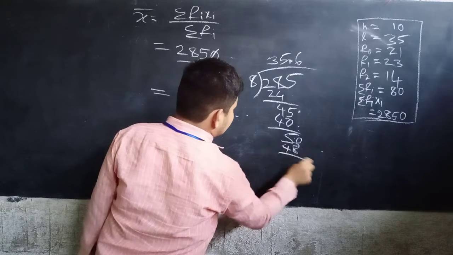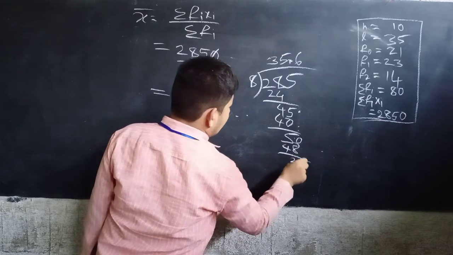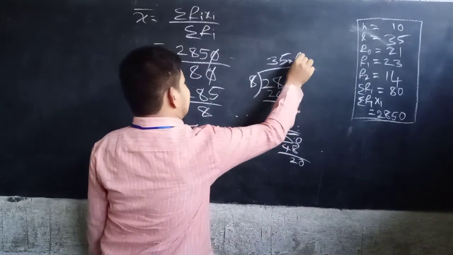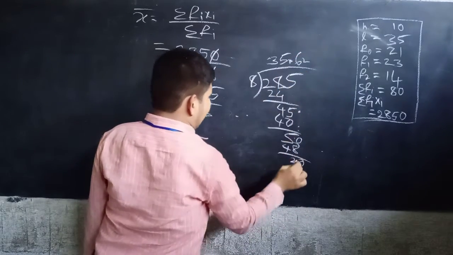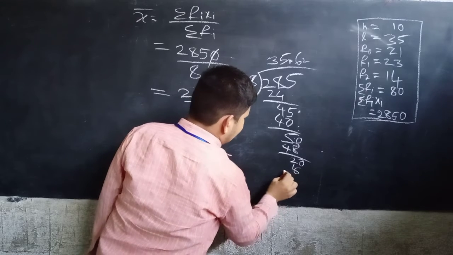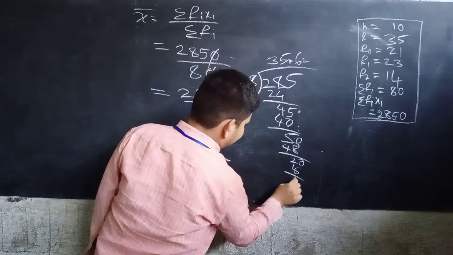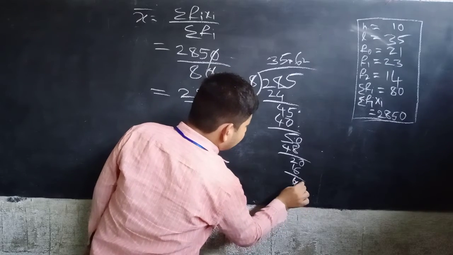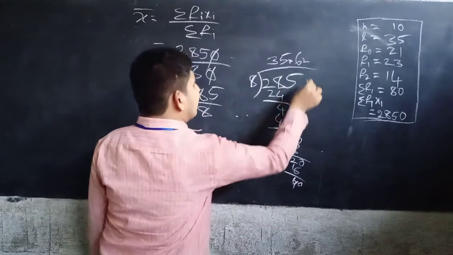Okay, now again 2, 20. 8 2s are 16. Okay, again 4, so 40. 8 5s are 40.